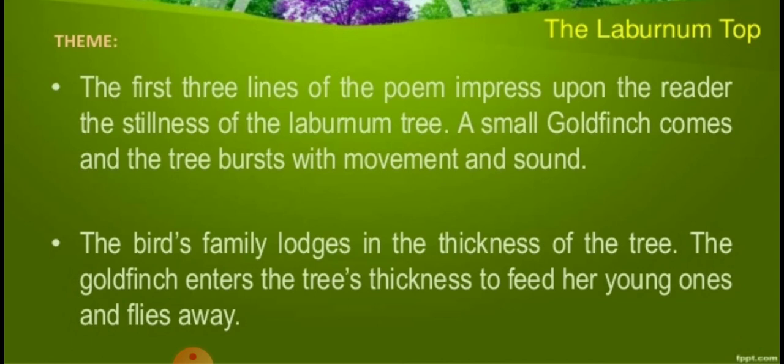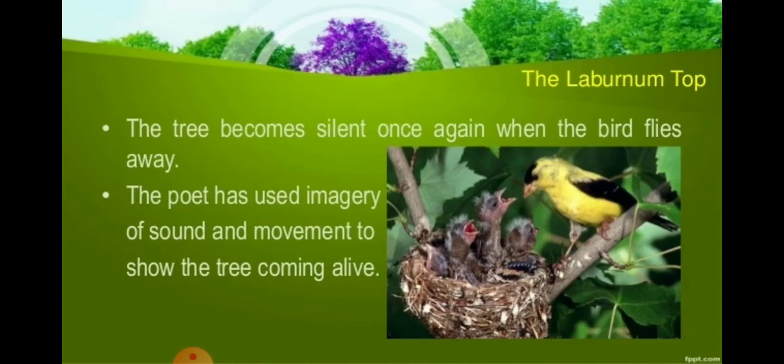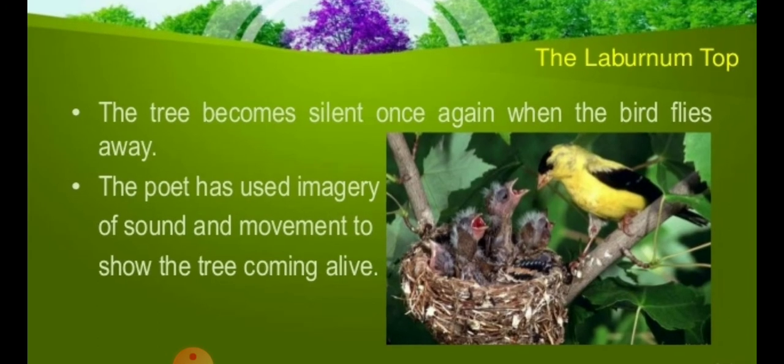So just then, what happened? The tree becomes silent again, right? When the bird flies away. So the poet has used imagery of sound and movement to show the tree coming alive, right? No doubt the picture is created in front of our eyes.